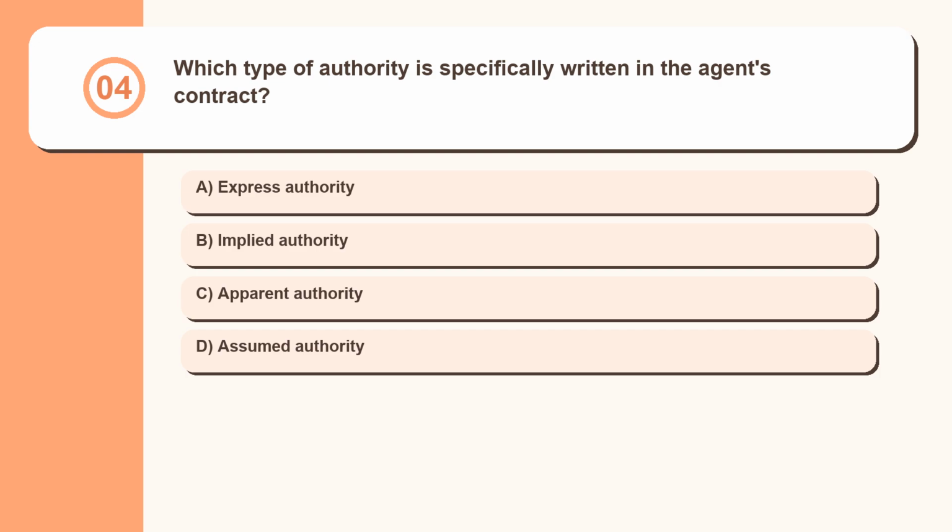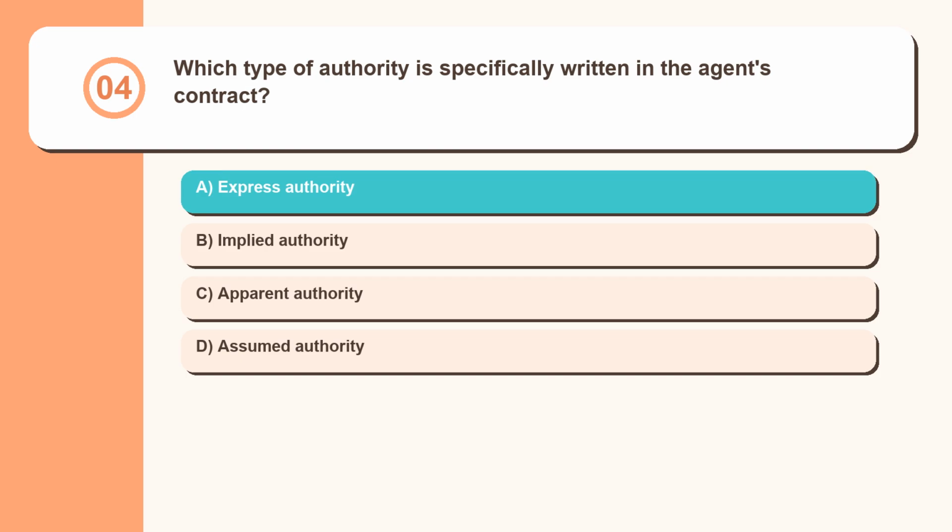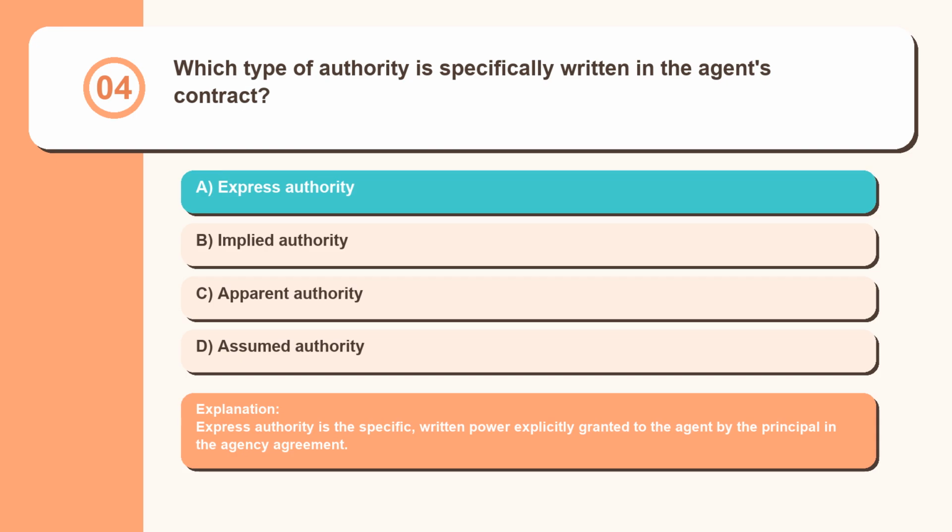Question 4. Which type of authority is specifically written in the agent's contract? Express authority, implied authority, apparent authority, assumed authority. Express authority is the specific, written power explicitly granted to the agent by the principal in the agency agreement.